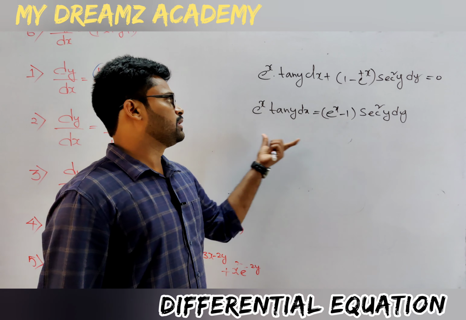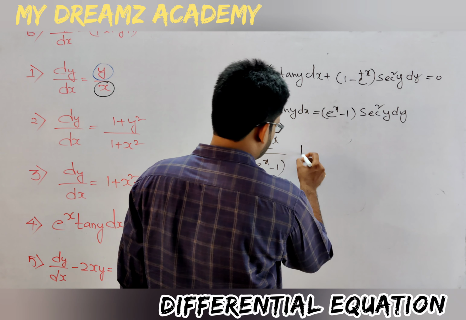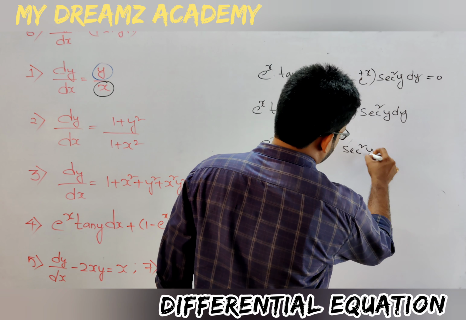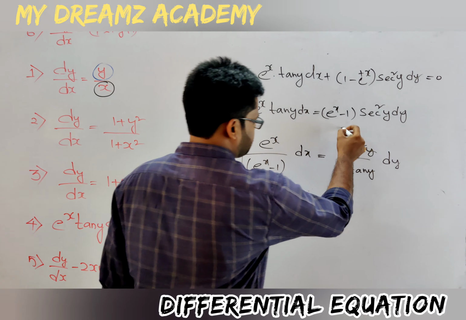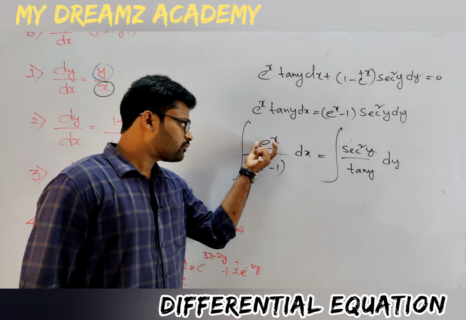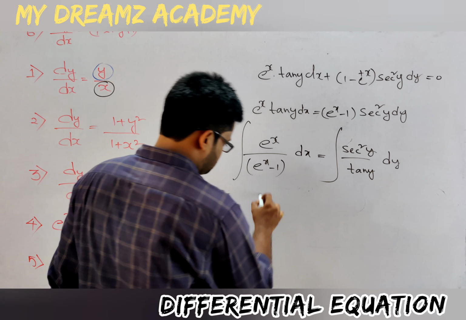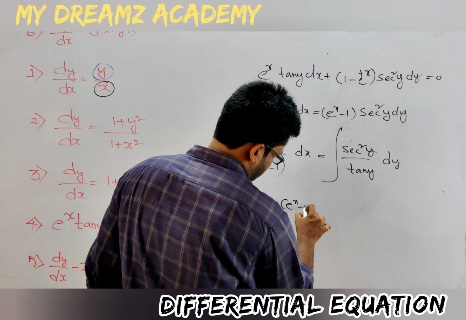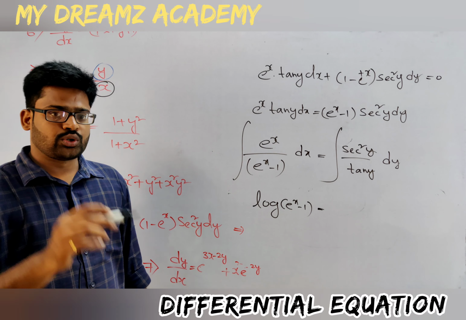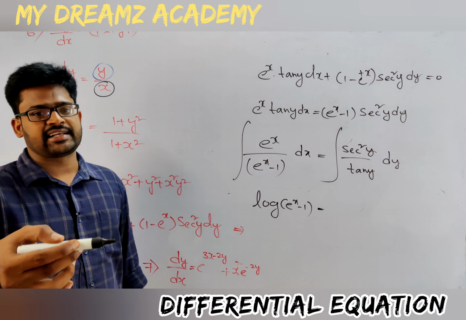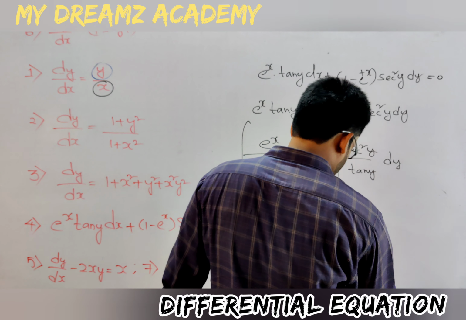Now we are able to separate the variables. That is (e^x minus 1) dx, which is equal to sec² y by tan y dy. Now integrate both sides. f dash x by f of x will give log f of x, that is log (e^x minus 1), which is equal to sec² y divided by tan y. Differentiation of tan x will give sec² x. So f dash x by f of x will give log tan y.